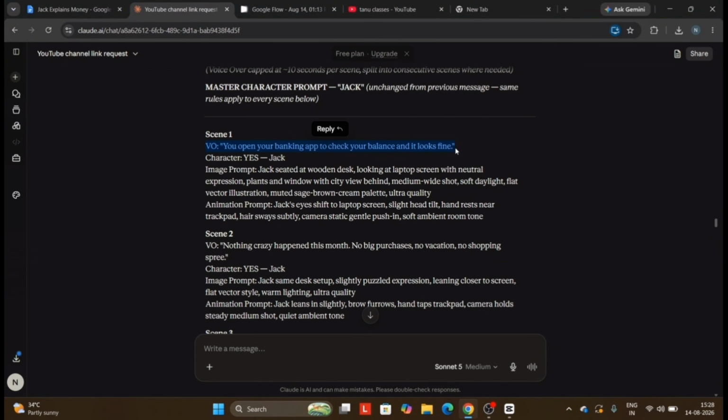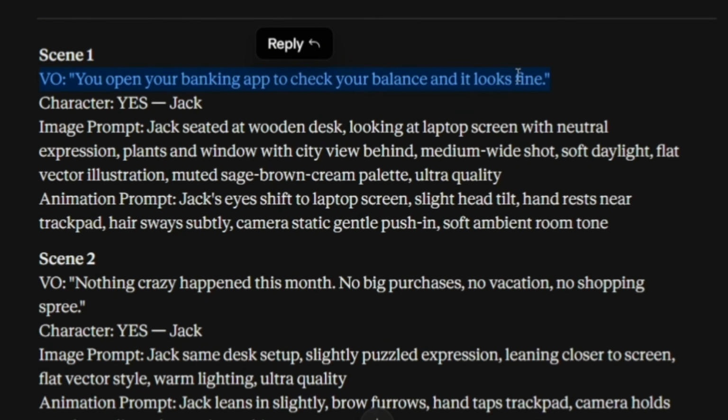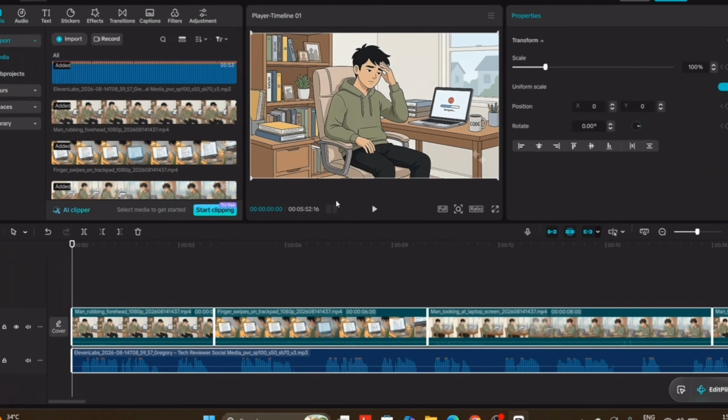All we need to do is check where the voiceover for scene 1 ends. For example, if the voiceover ends with "looks fine," we'll come back to CapCut and play the video.